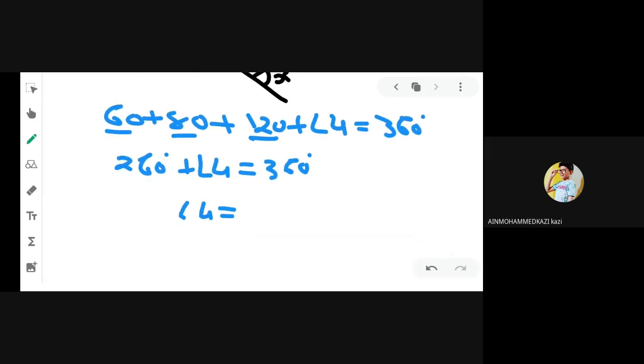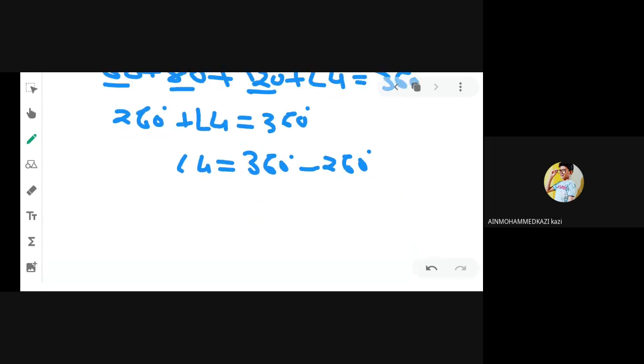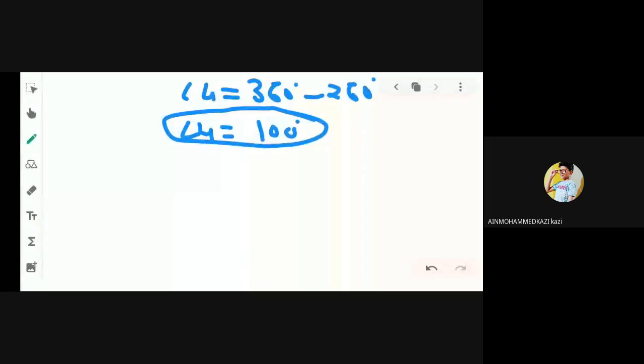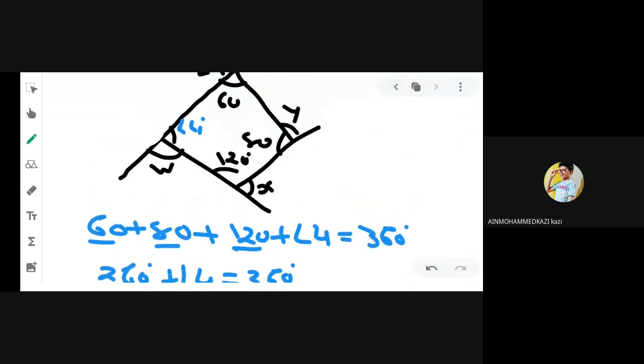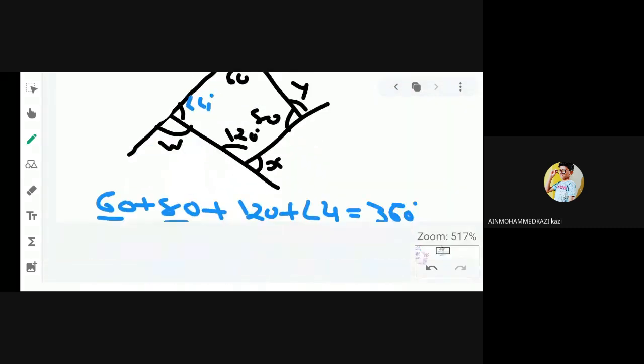So angle 4 is equal to 360 degree minus 260 degree. We get angle 4 is equal to 100 degree. Now you can see clearly interior angle and exterior angle are making linear pair in every angle. So we can easily find out the other exterior angles. You can see 60 plus z, 80 plus y.